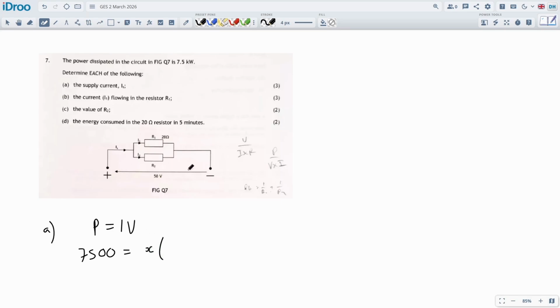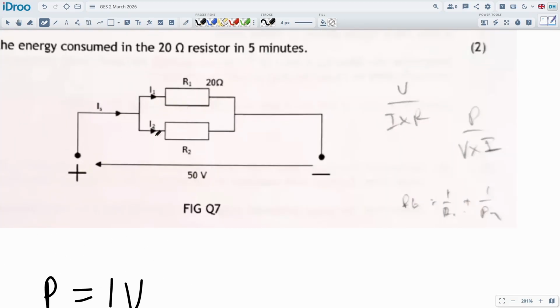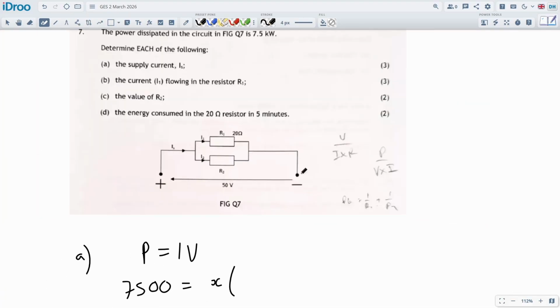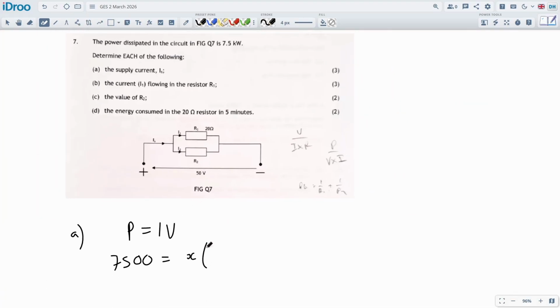I like how they're drawing a little arrow on there to show the direction that the electrons are not going in. I don't know why they did that. To show it's connected, maybe? I don't know. 50 volts across this section. I'm just joking. I like how they put little arrows here pointing inwards to show you the current is flowing towards the negative. It doesn't. That's conventional current, isn't it? Not electron flow. Okay, well, whatever. I'm just joking.